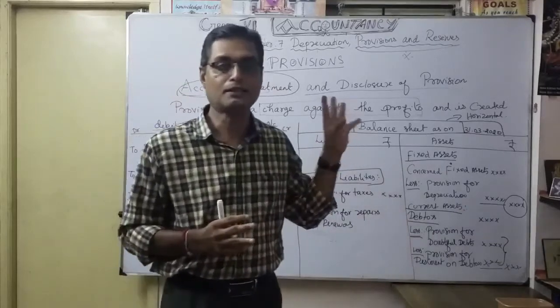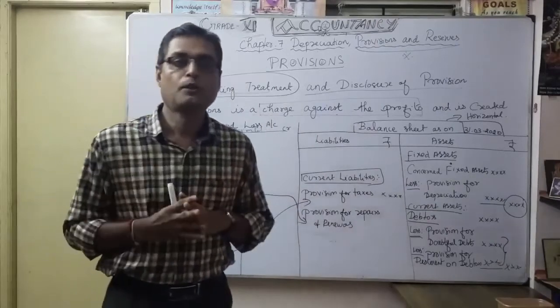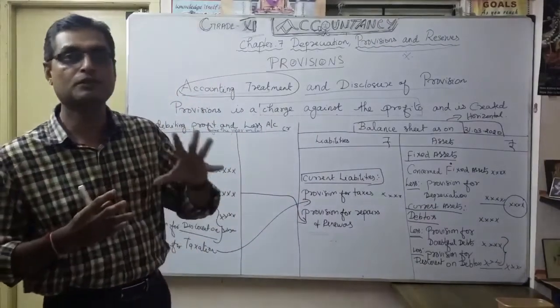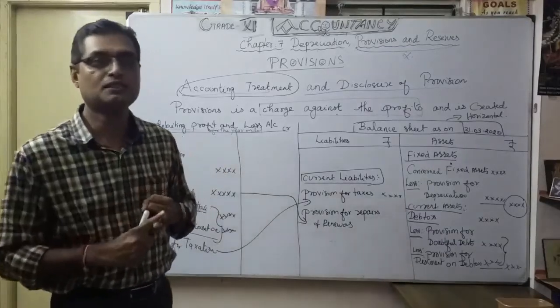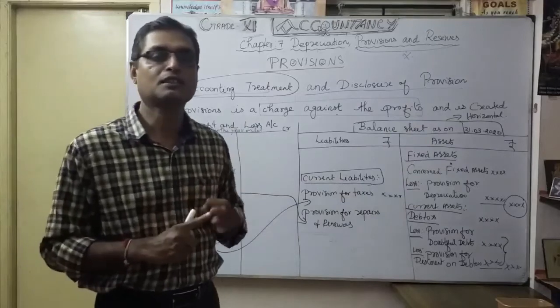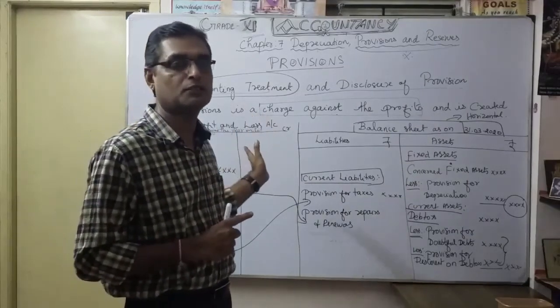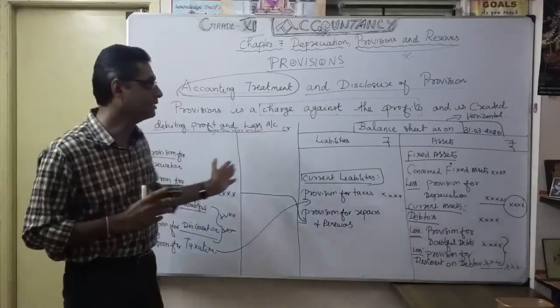That is the clear meaning of provisions. So I hope you understood clearly the meaning of provisions, the examples of provisions, the objectives of provisions, and finally how to treat them and disclose them in the profit and loss account and the balance sheet.